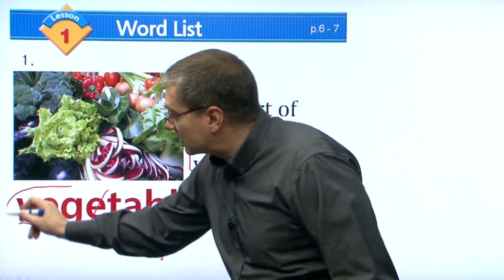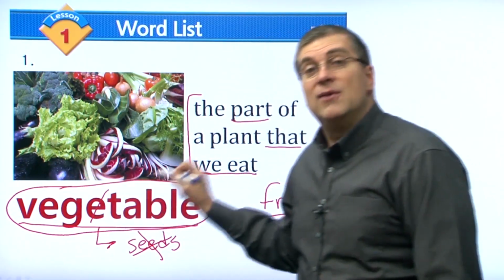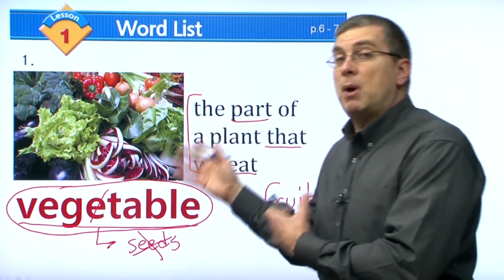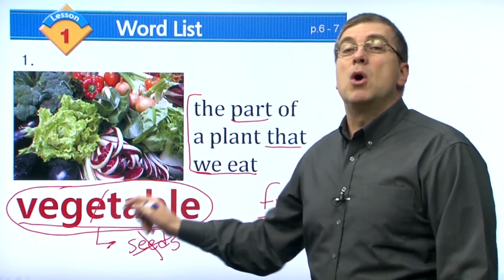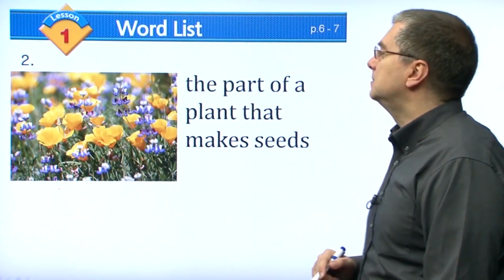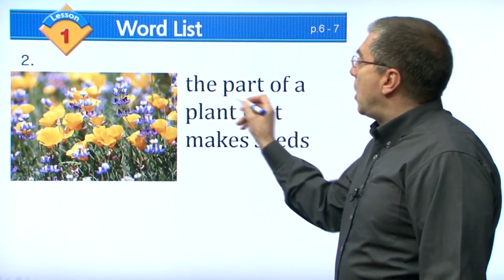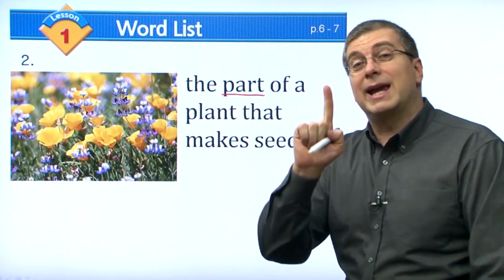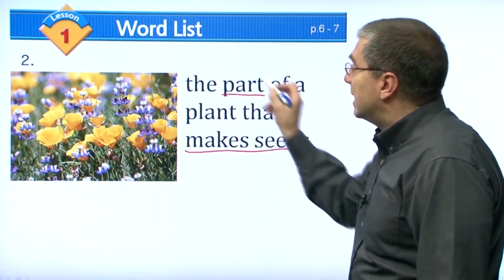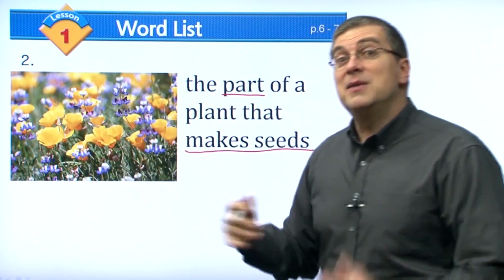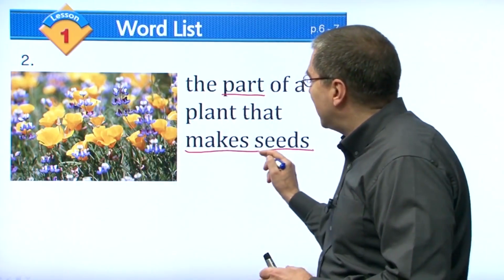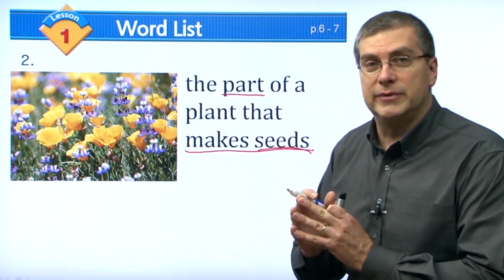But mostly in this lesson, we will talk about vegetables. Okay? The parts of the plant that we eat, many parts don't have seeds. So mostly we will talk about vegetables. Okay, let's go to the next word. The next word is the part. Remember, there are many parts of a plant. We're looking at one part. The part of a plant that makes seeds. It's the part of the plant that makes the seeds before it becomes a fruit.